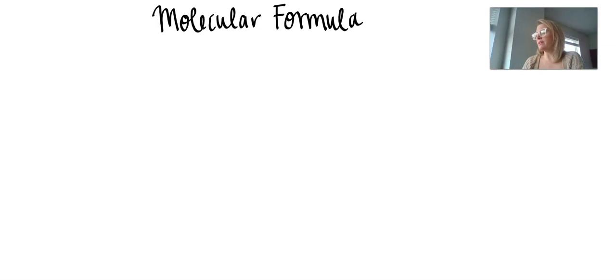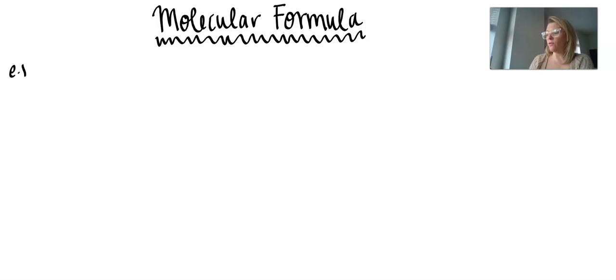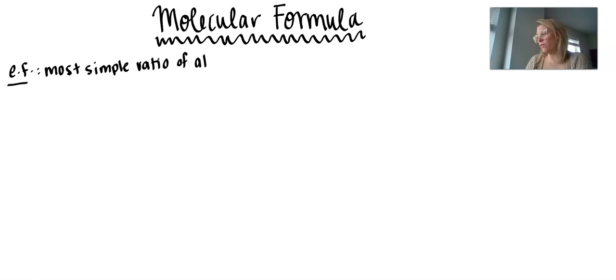So let's go ahead and first talk a little bit about the molecular formula. Now, we've already discussed the empirical formula, which is not particularly helpful in solving this murder mystery. Remember that the empirical formula, which I'll abbreviate with EF, is the most simple ratio of atoms in a chemical formula. So while it tells us information about the chemical formula, it doesn't tell us exactly what that formula is for. And therefore, because of that, it's not particularly helpful to us.